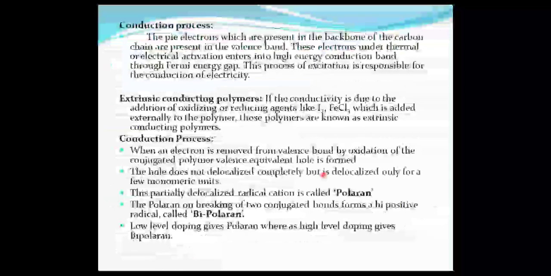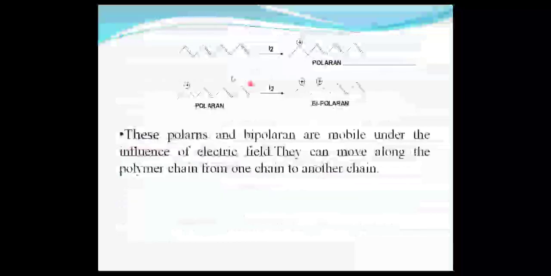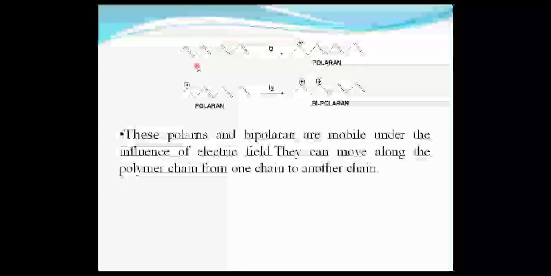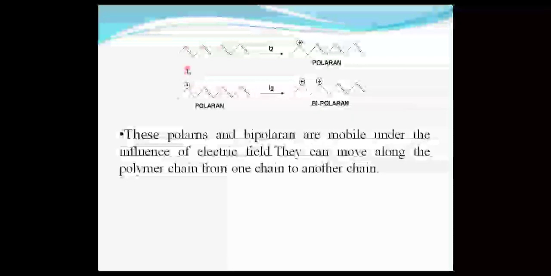Polyacetylene contains a double bond system, which is a conjugated polymer. When this conjugated polymer is treated with iodine and an electric field is applied, there is a possibility of an intermediate formation. The intermediate is called a polaron, and further excitation of the polaron gives rise to a bipolaron. In general, polyacetylene is a polymer containing double bonds.